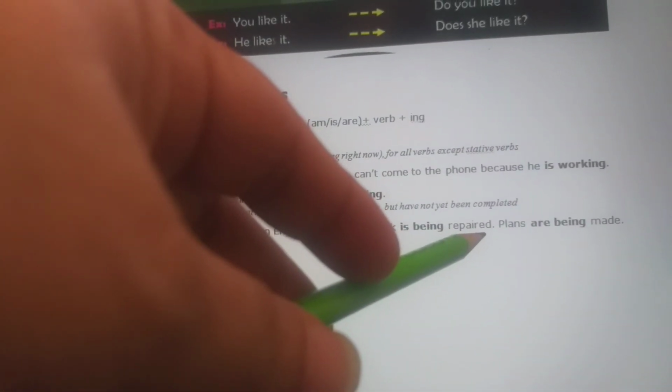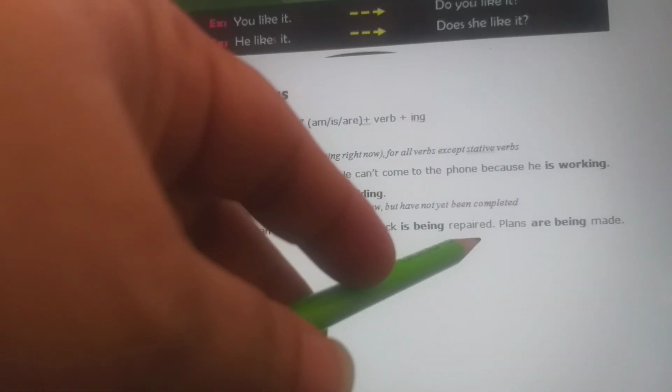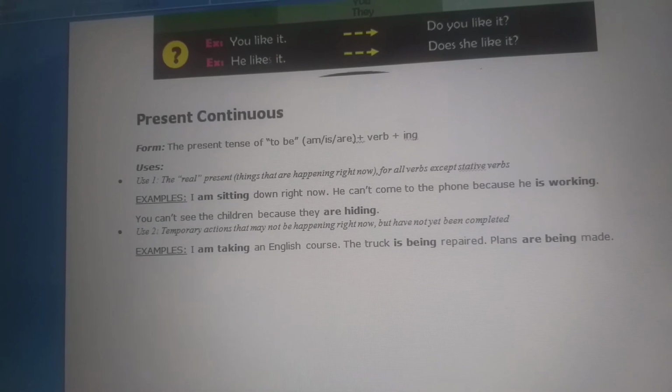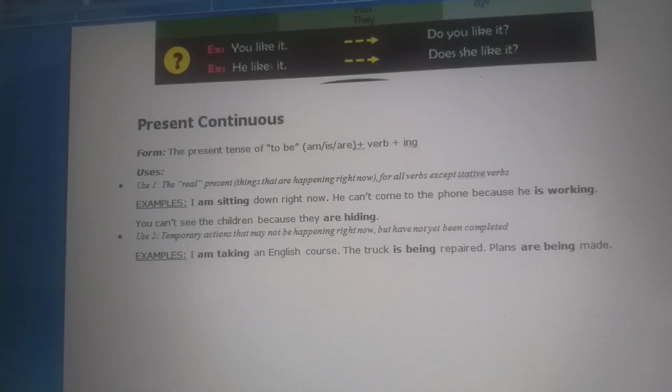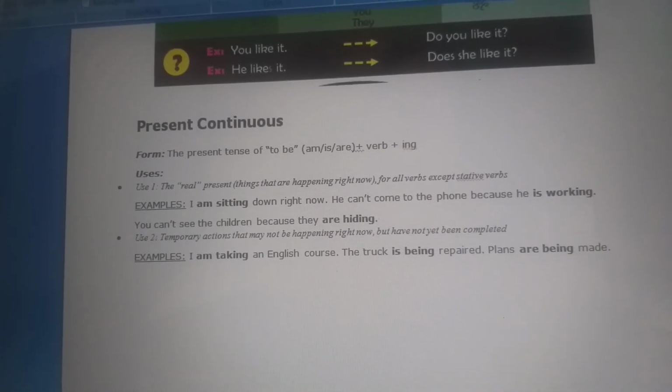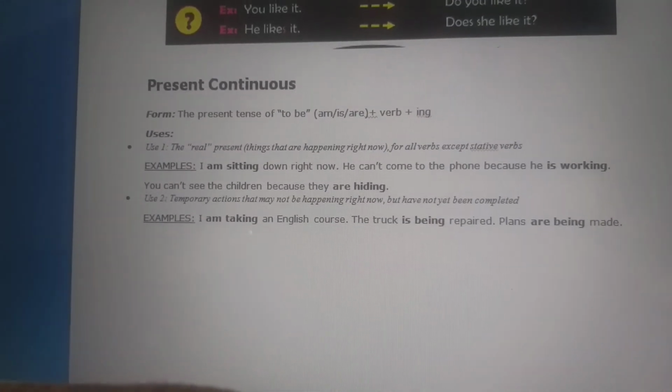The truck is being repaired. Afterwards it will become okay. Plans are being made. After that, the plans will be completed. So these are all temporary ones.